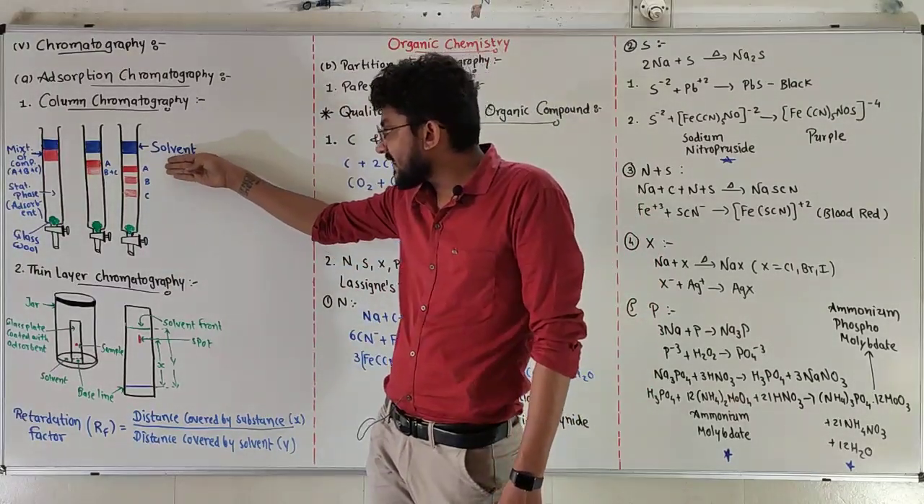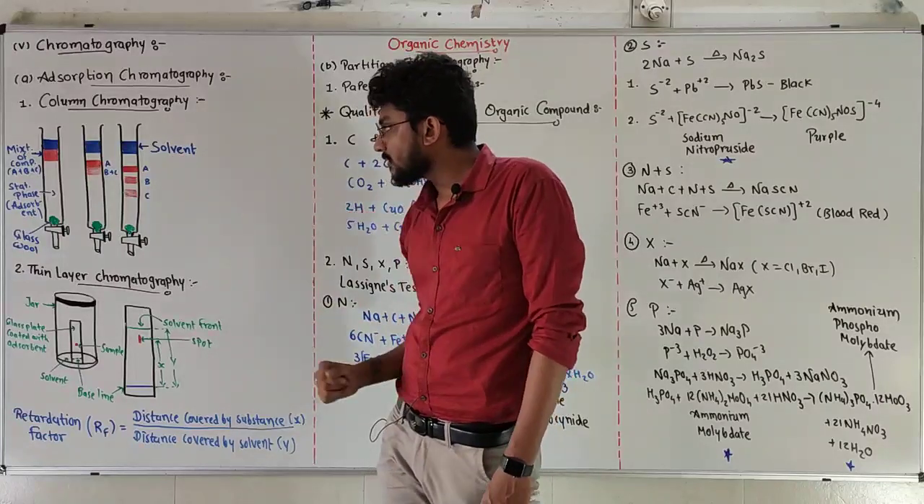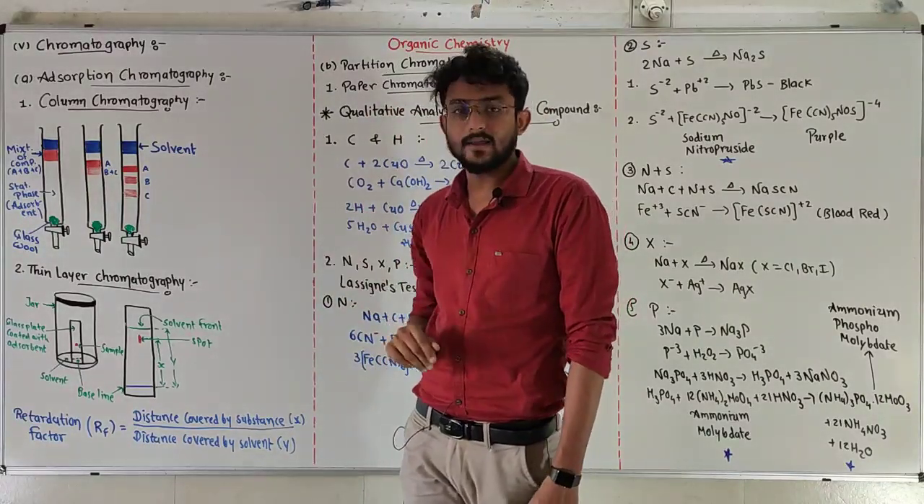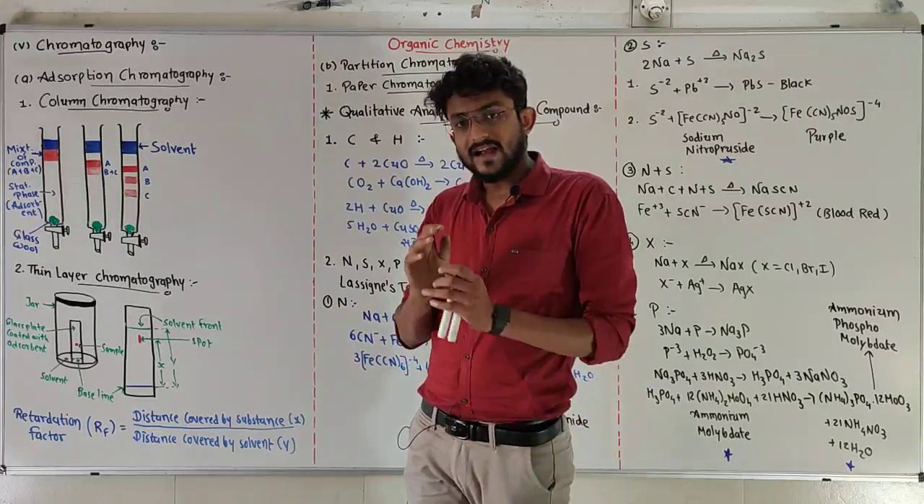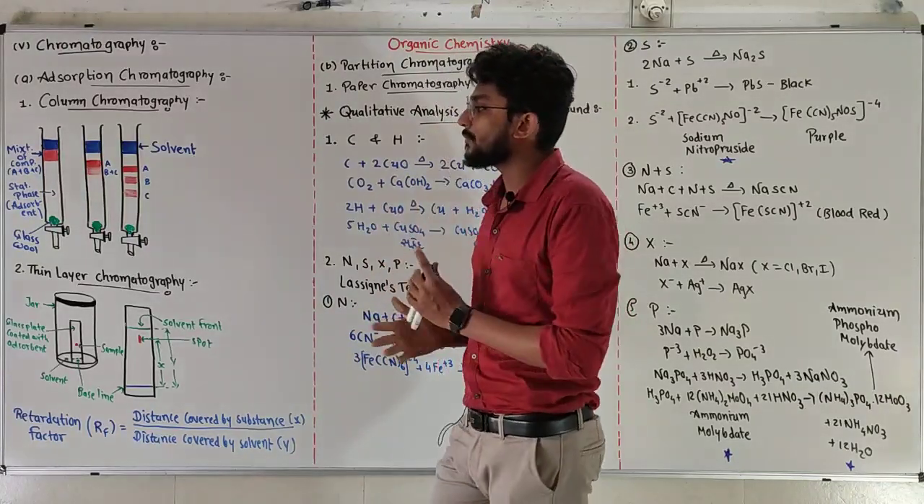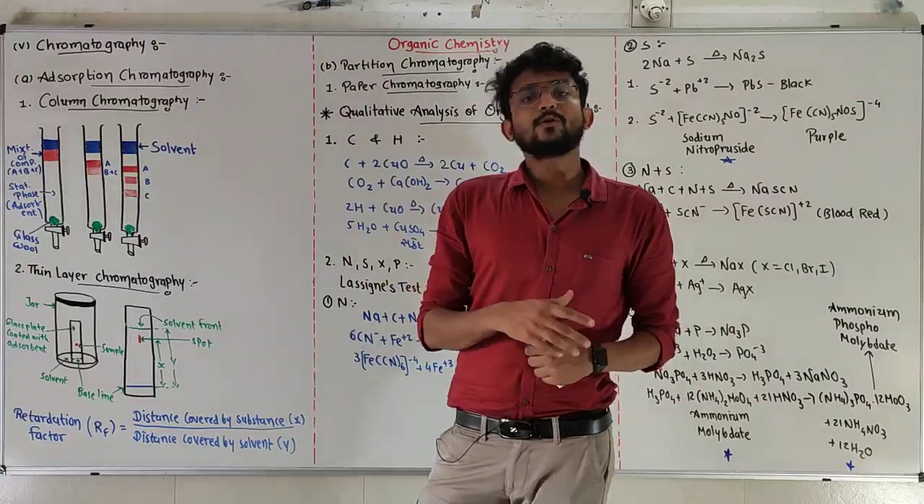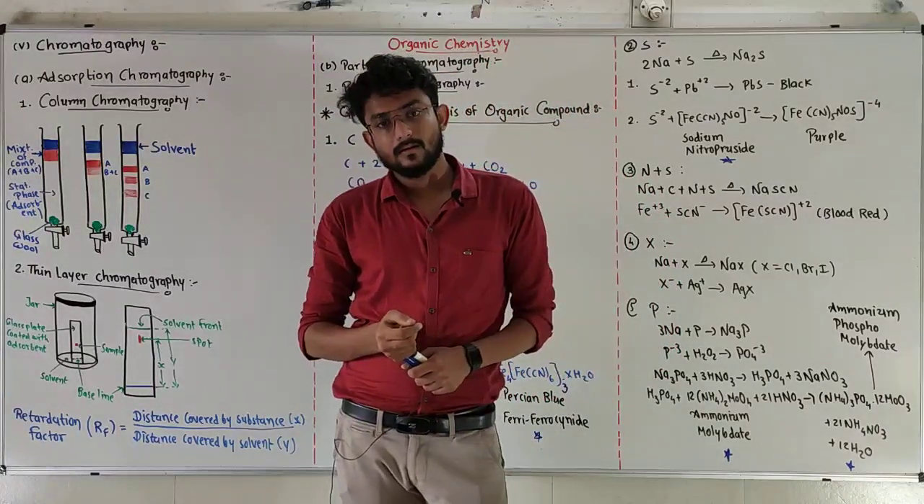That's why we can see three different spots of three different compounds and we can separate them. So that is why it is called column chromatography. We can do it in bulk or in a laboratory.